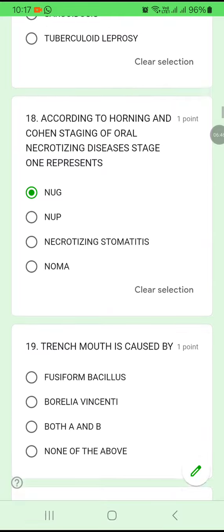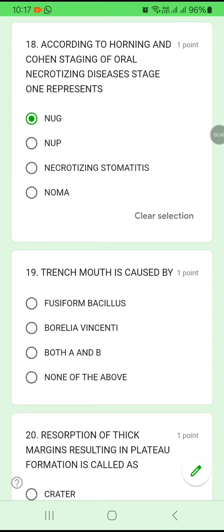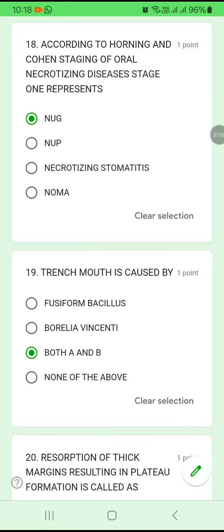Clear? Trench mouth is caused by which organism? Easy question. Fusiform bacilli, Borrelia vincentii, both A and B, or none of the above. By seeing the first option itself, you might mark the first one. But remember, both organisms are involved in trench mouth, Fusiform bacilli and Borrelia vincentii. So the option will be C.